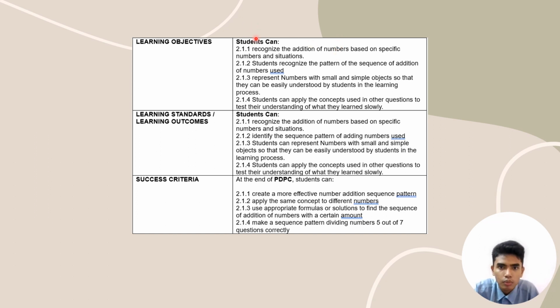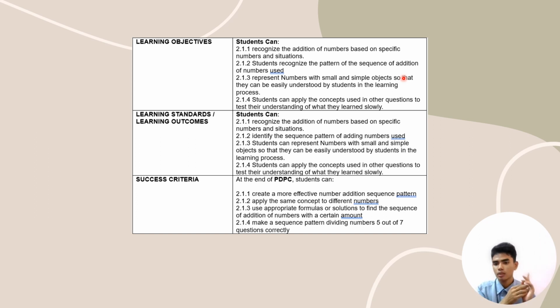So now we're going to move back to 2.1.2 over here, which is identify. Students can identify the sequence pattern of adding numbers used, like in a sequence problem when we collect items. For example, the first day we collect 2 items, the second day we collect 2 items. We want to calculate how much we can get in the future. So in an easier case, we're going to make a formula for it.